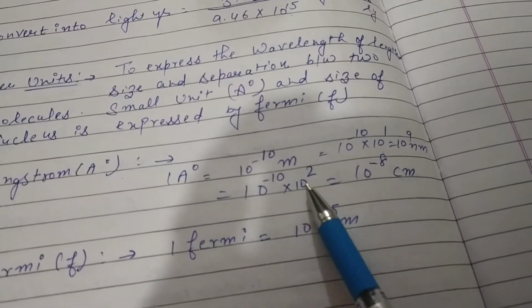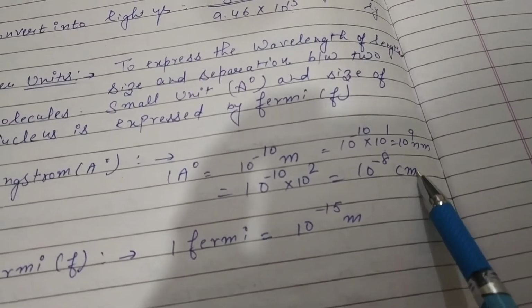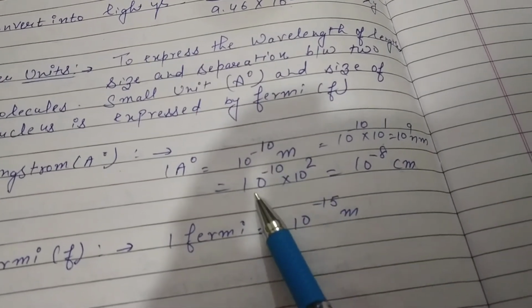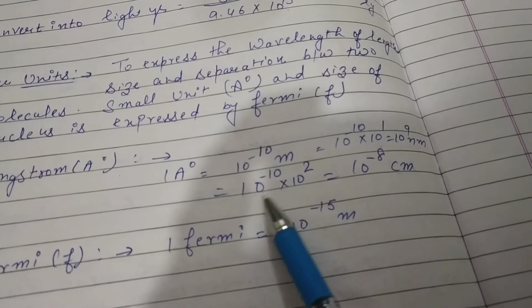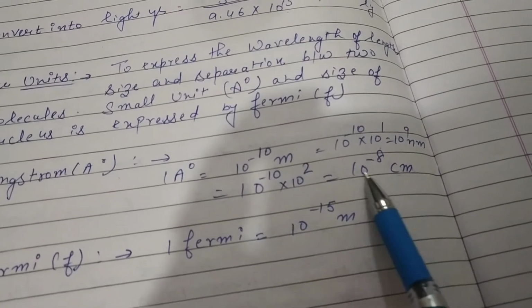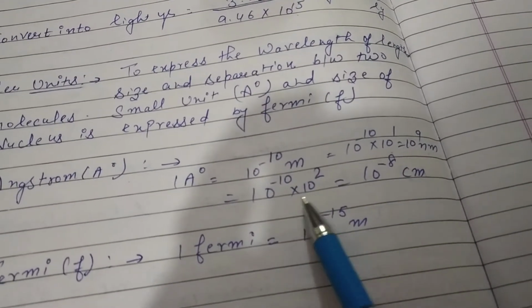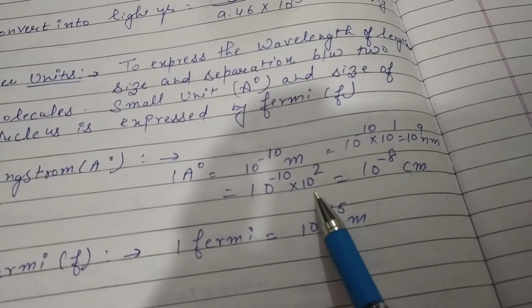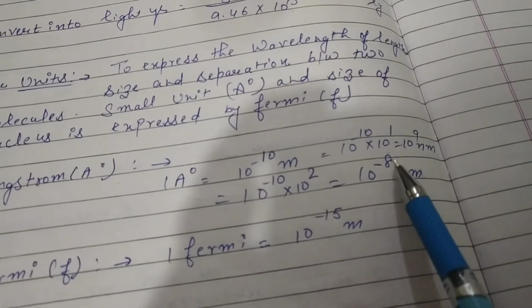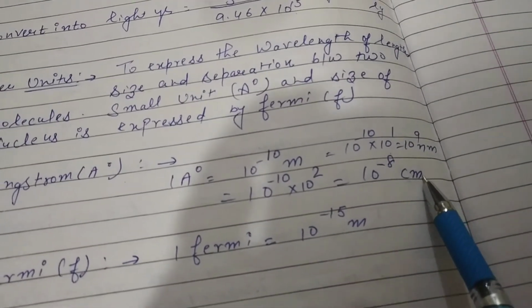And if we want to convert this into centimeter, then put the value 10^-10, which is given in meter. If you want to convert into centimeter, then multiply by 100. 100 means 10 × 10, that is 10^2. So the answer will be 10^-8 centimeter.